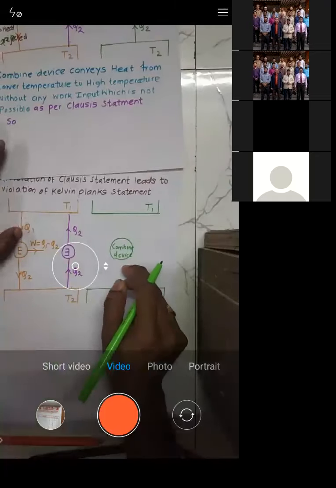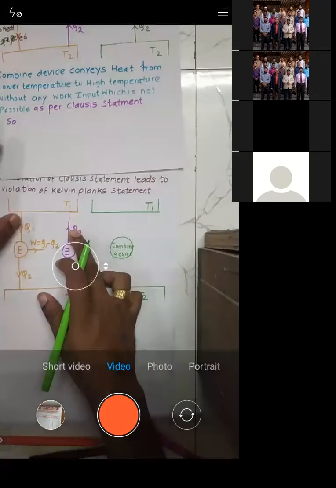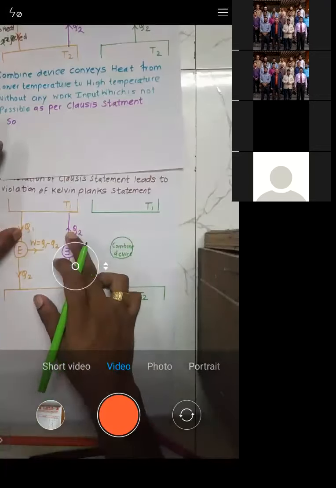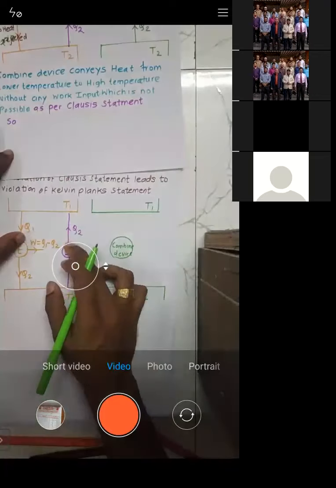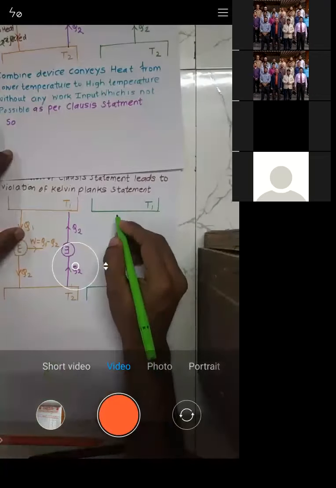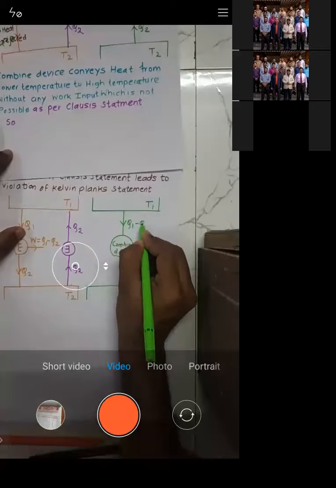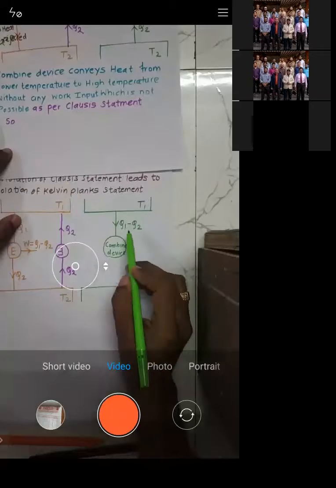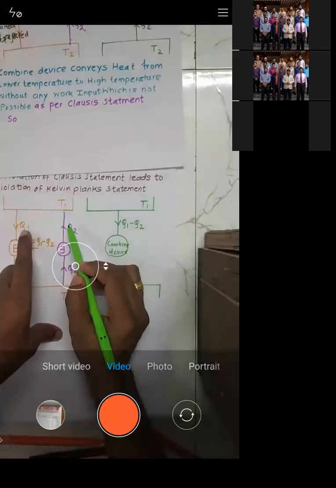Just go above. Q1 is downward and Q2 is upward. Q1 is the heat received and Q2 is the heat rejected. So obviously Q1 will be greater than Q2.